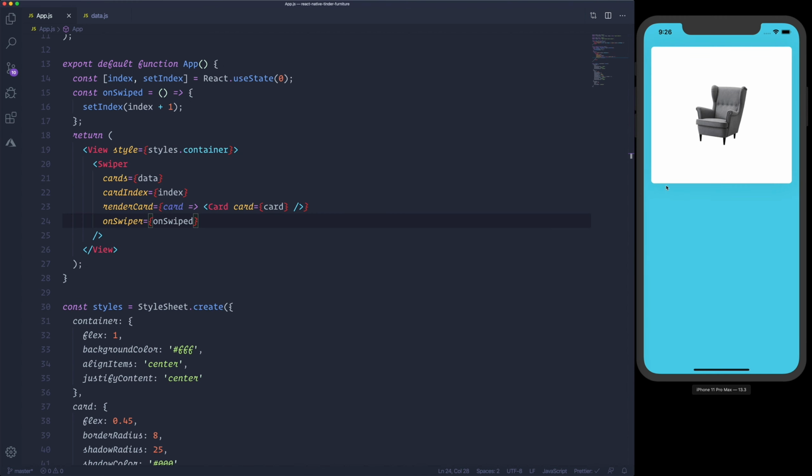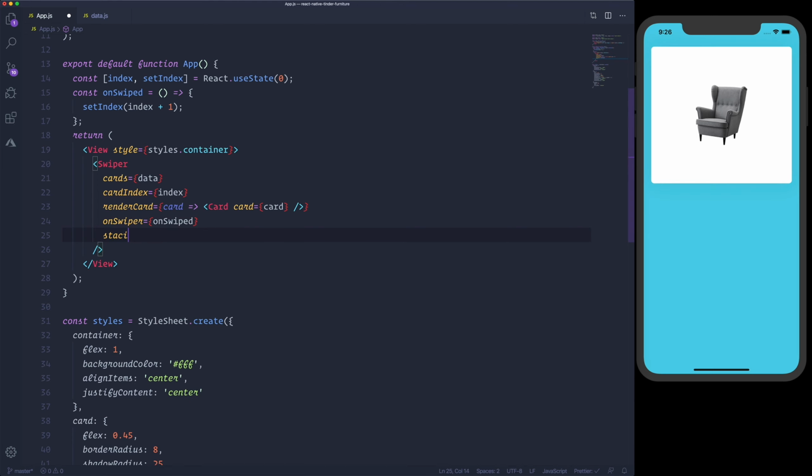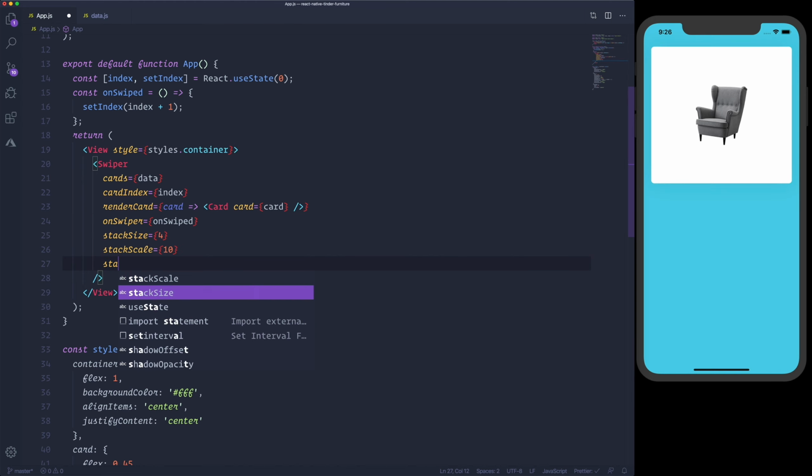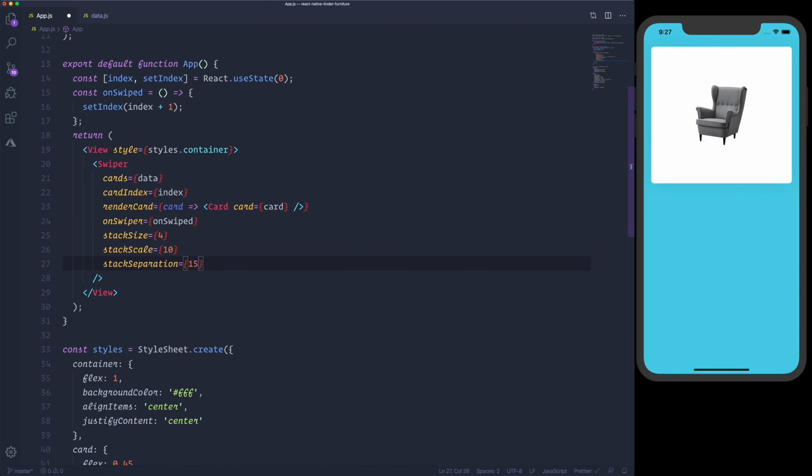Now, in order to create this stack effect, we will need to specify a couple of props to the swiper component here. So the first is the stack size, how many items we would like to display on top of each other. In our case, we would like 4, and the stack scale 10, and then the stack separation 14.